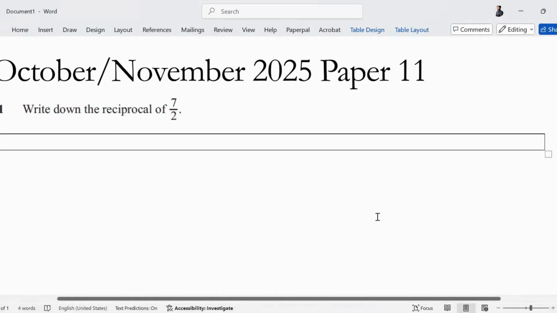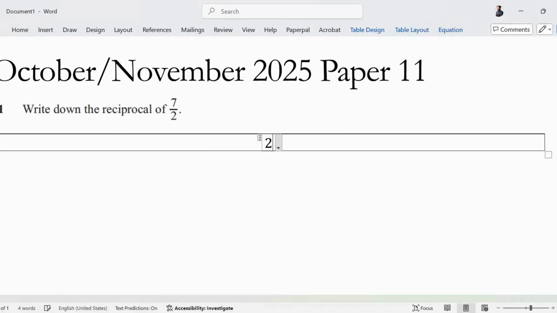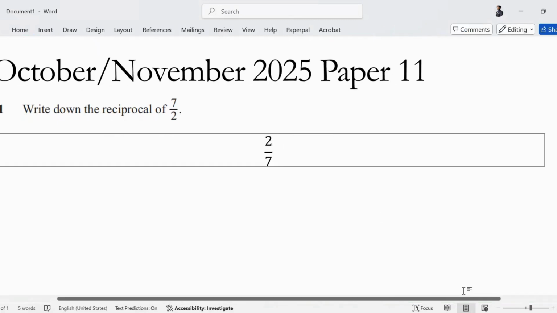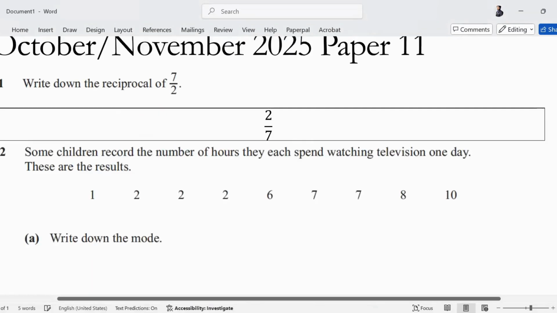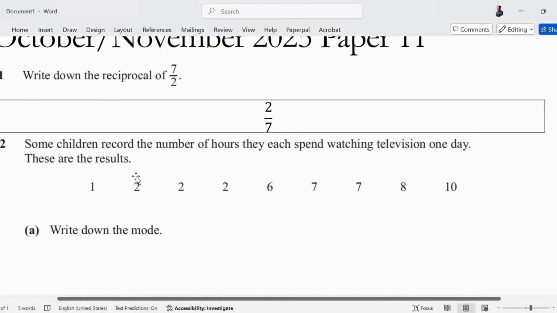No, I did not ask for negative reciprocal. I am just asking you to reciprocate 2/7. Keep writing this down, keep clearing these small confusions. It will not be negative 2/7. It will just be 2/7. Is this clear? Okay, question number 2.